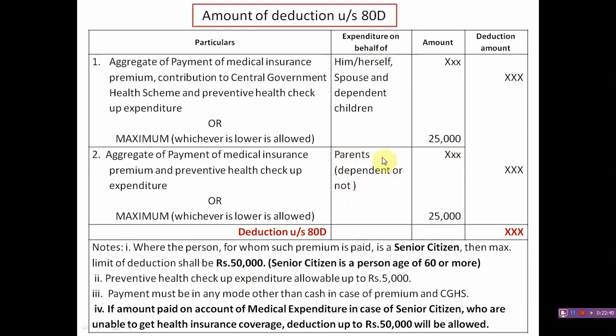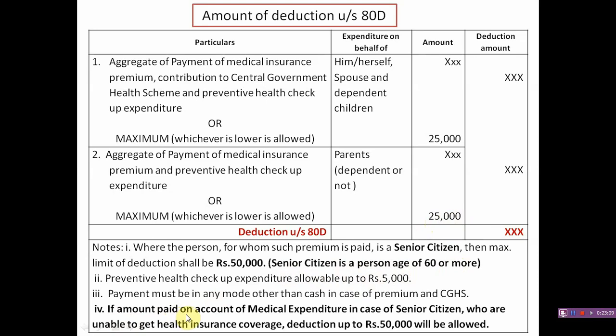In this case also, if the parents are senior citizens, any of the parents or both, father and mother, are senior citizens, then the maximum amount of deduction shall be 50,000. Senior citizen means a person of age 60 or more.